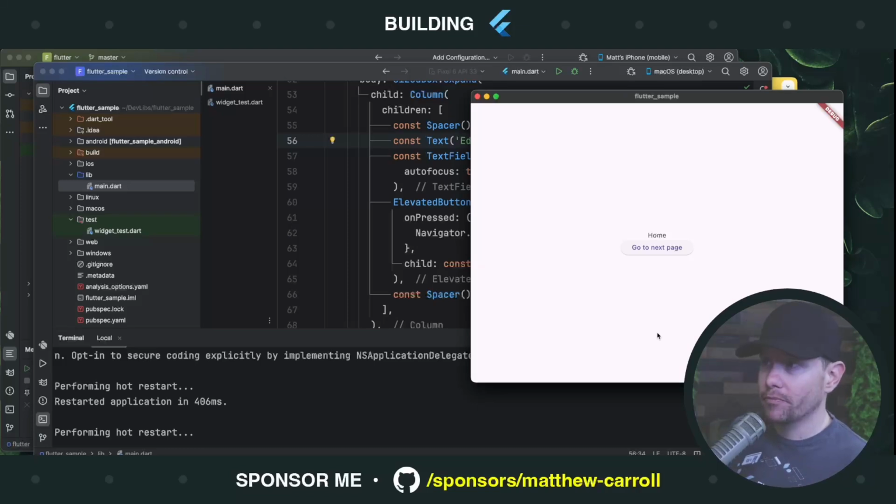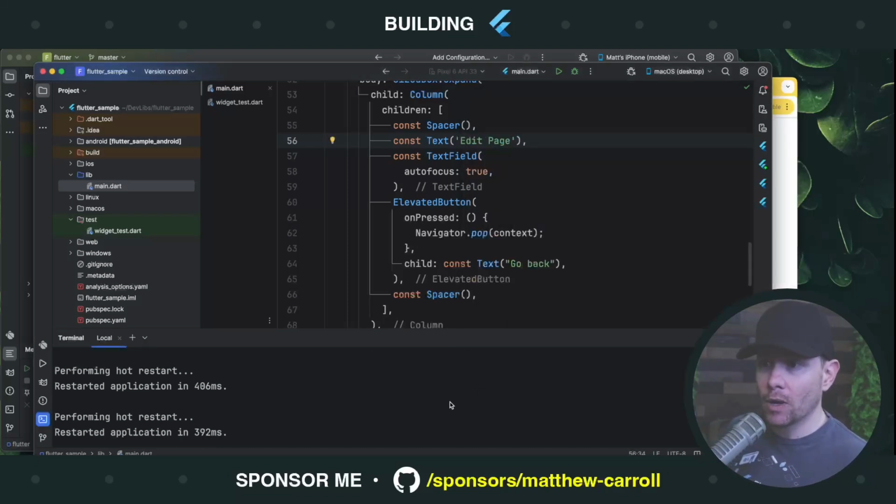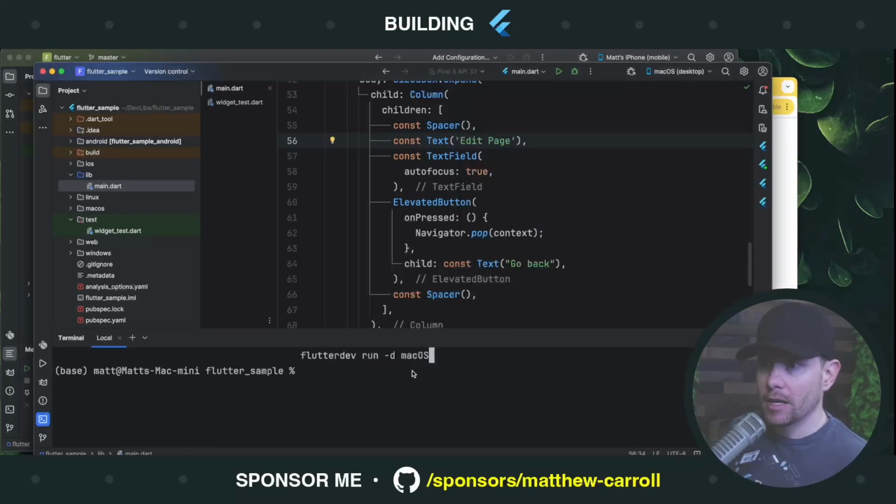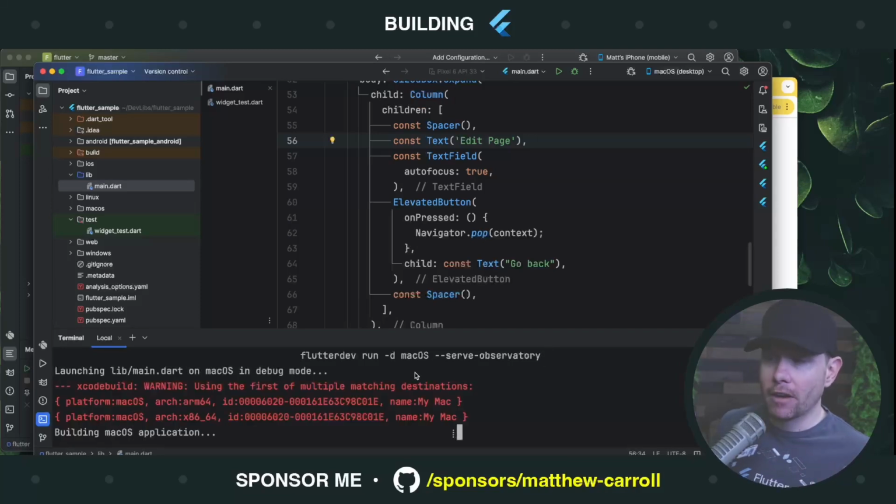ticket is true. Let me kill this app and let me run it with Observatory. I'm going to say Flutter run, and I'm going to say serve Observatory. And this is just me following the instructions in the ticket. Again, I don't even know the last time that I used Observatory. I'm very unfamiliar with it. I'm just kind of stumbling my way through it. So let's see what happens.